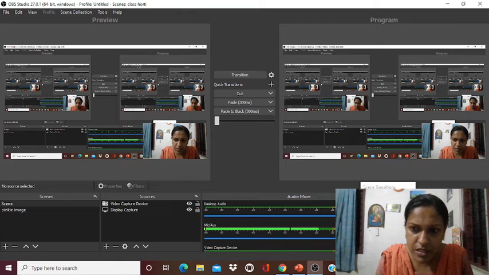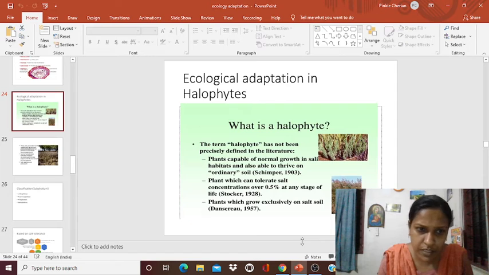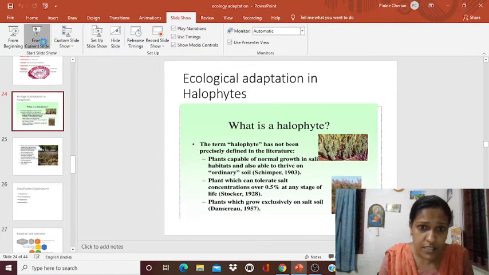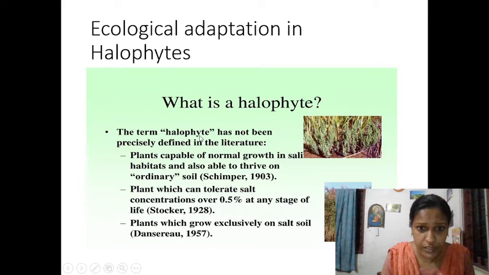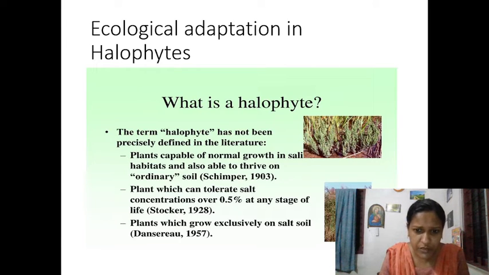So now we are going to talk about halophytes. We know what halophytes are. In the class we have discussed the definition of halophytes, isn't it? So we have to look through it. Yes. So halo means what? The term is precisely defined. You can say that at 0.5 percent salt concentration, a plant can live at any stage.